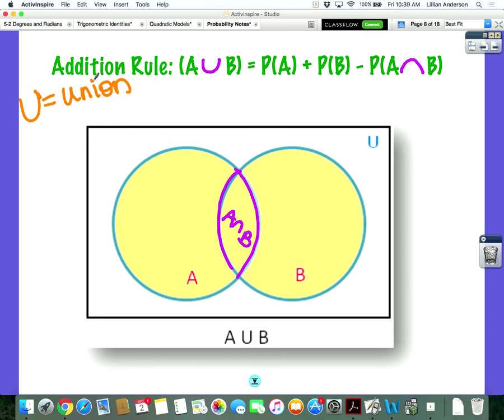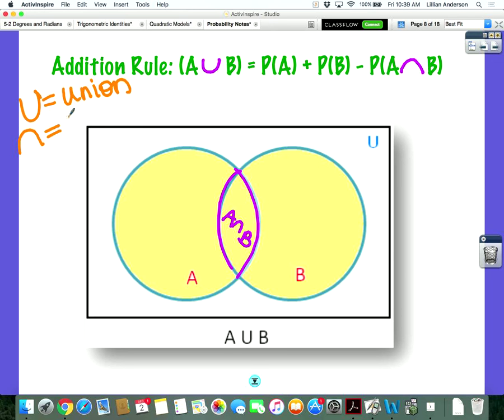And the formula says that you can figure out all the things that are in A or B by doing the probability of A, plus the probability of B, minus the probability of A intersect B. What does that symbol mean? Both.